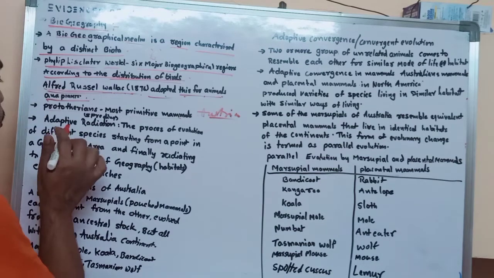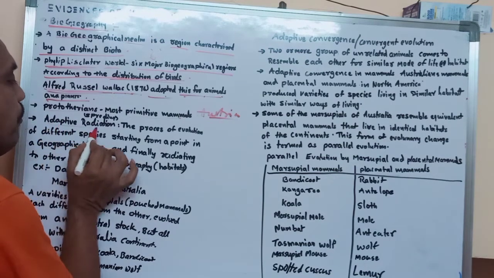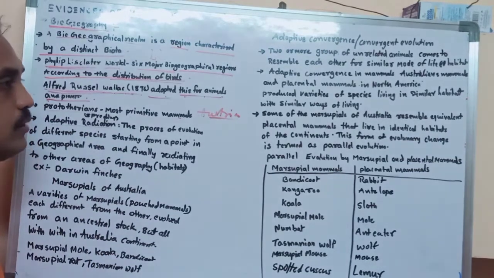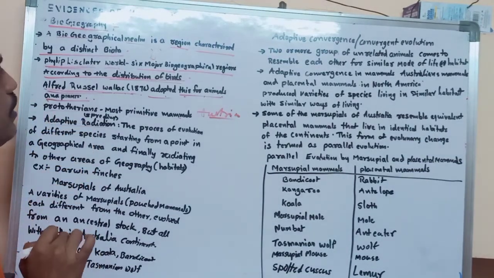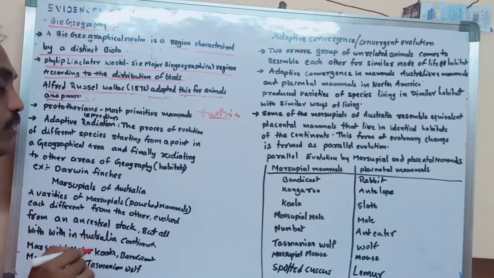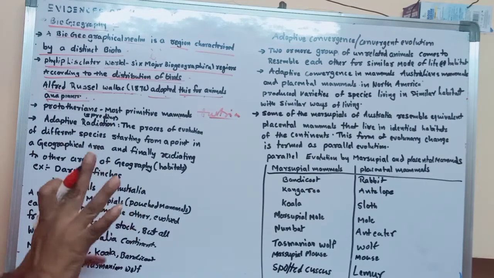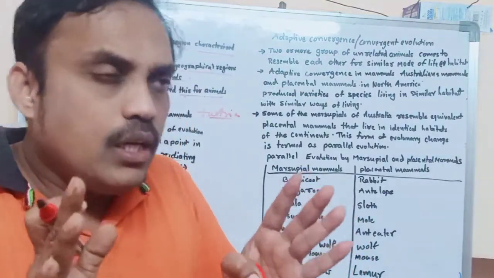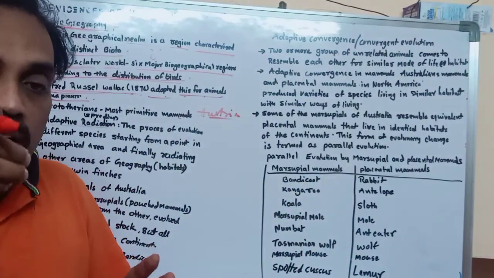So we have to discuss adaptive radiation. In biogeographical evidences, one concept is adaptive radiation. First of all, we need to understand the term adaptive radiation.